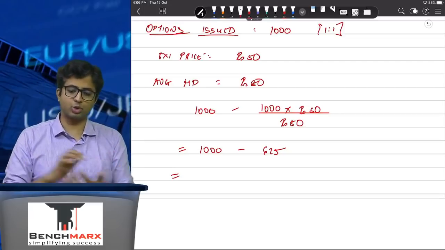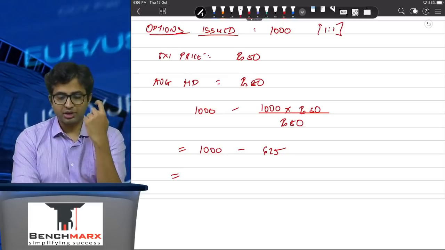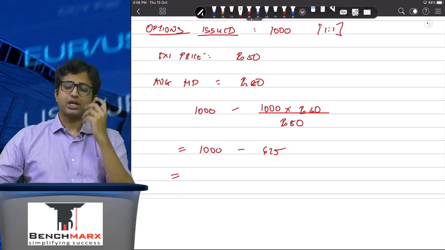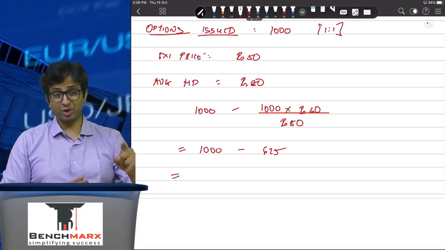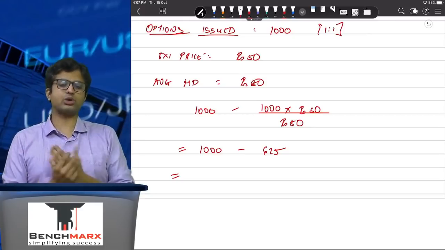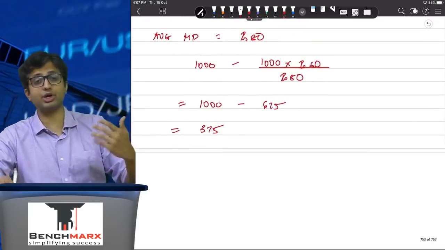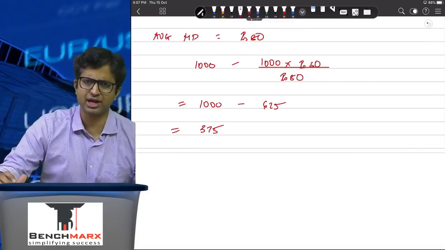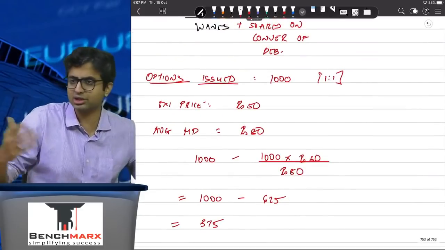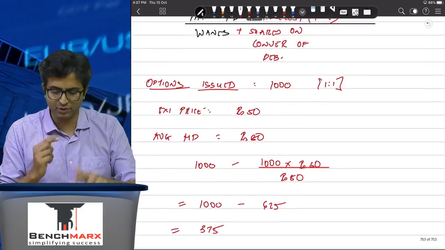Or alternatively, the logic over here is, these shares, if you would have issued in the market, you could have raised 50,000 rupees in the market by merely issuing 625 shares. But you actually ended up issuing 1,000 shares, and hence the additional 375 shares you are issuing free without any consideration. And hence an adjustment will have to be done for this 375. Why not the entire 1,000? Because out of 1,000, 625 shares are issued for consideration. The remaining 375 are without consideration. Have you received the consideration? No. And hence you can't even consider the shares which are against that consideration. And that is the logic for taking only the free element.